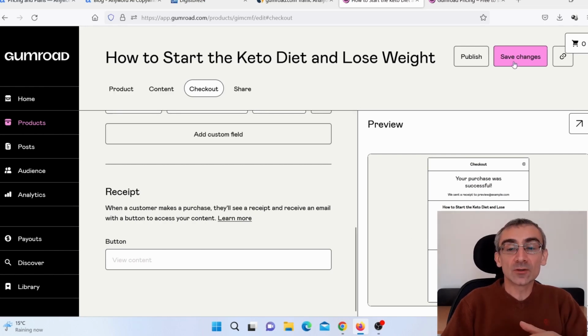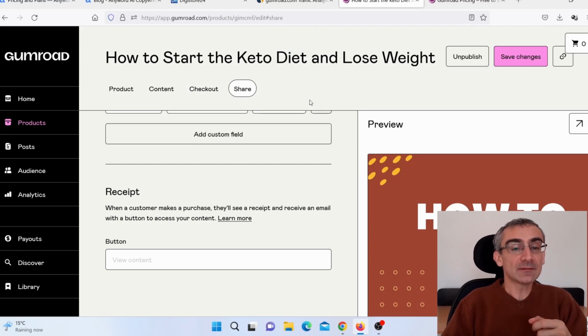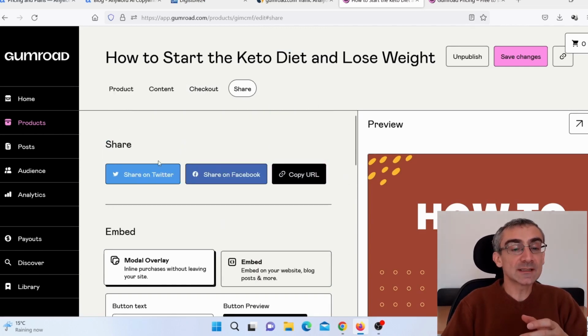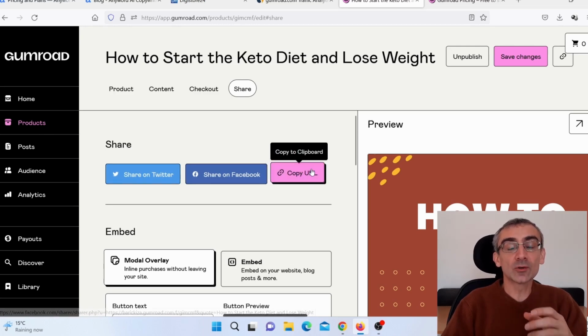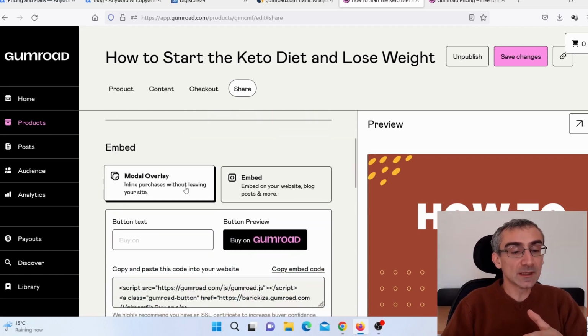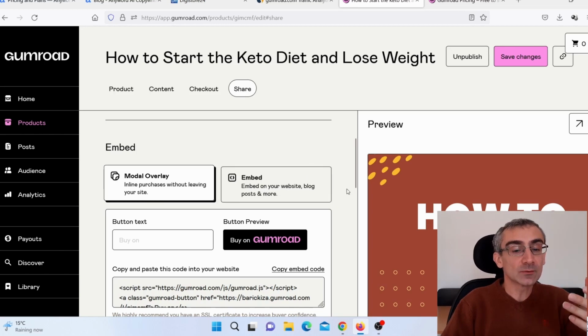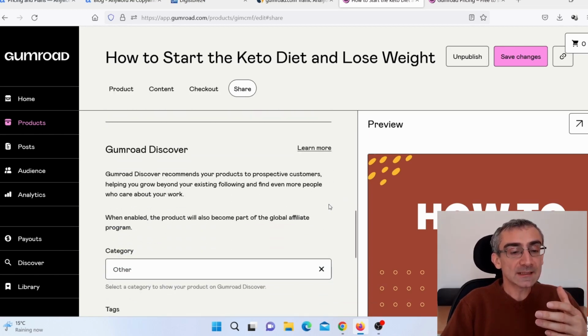So again, just click here on Save Changes, and what you need to do next is click here on Publish because you wish to publish your ebook. When you go here to Share, you can share this automatically right from Gumroad on Twitter and Facebook. You can copy the URL and promote it. You can also embed this on your website or wherever you want. You have an embed code and stuff like that.